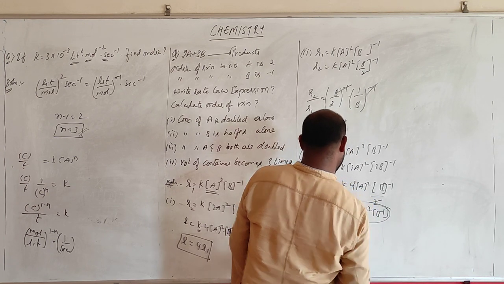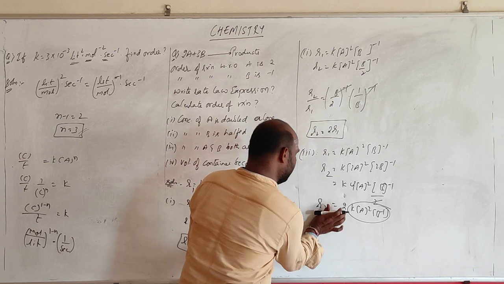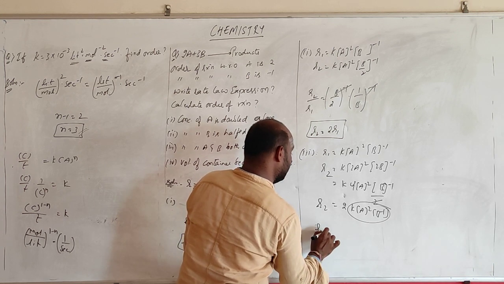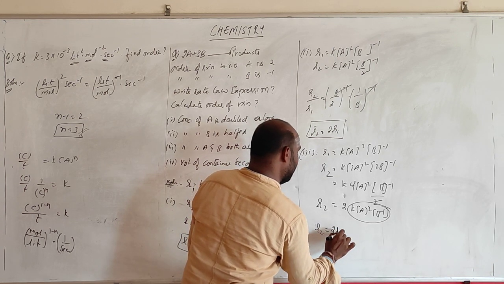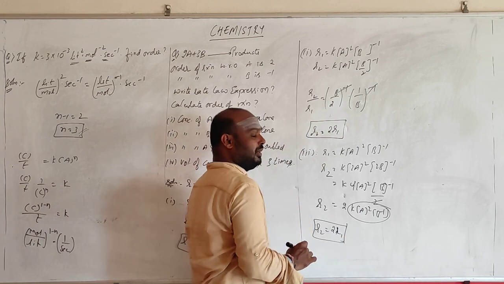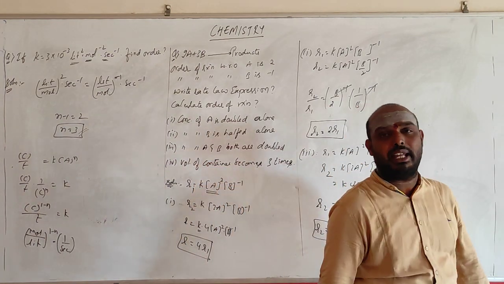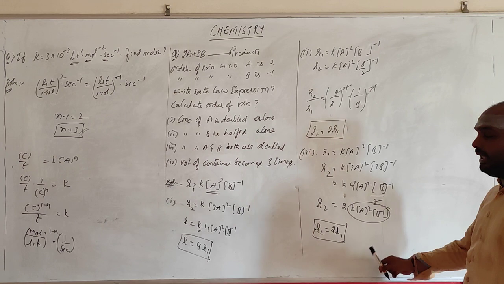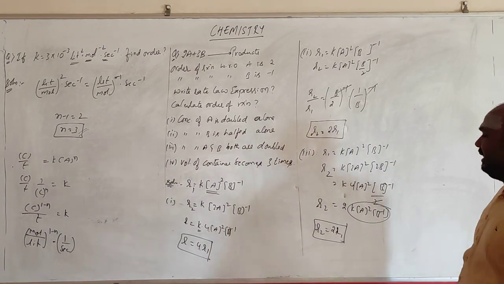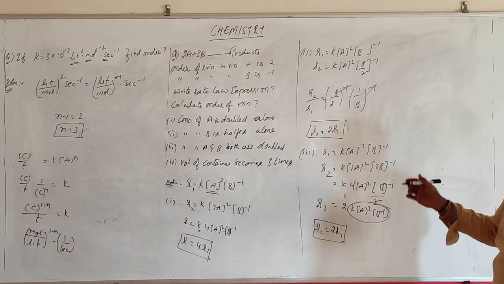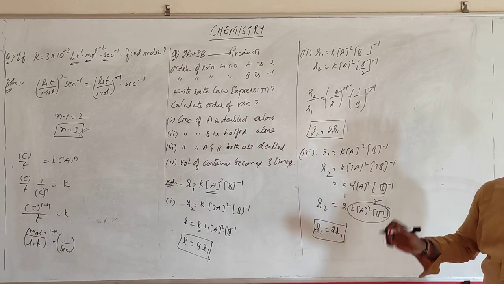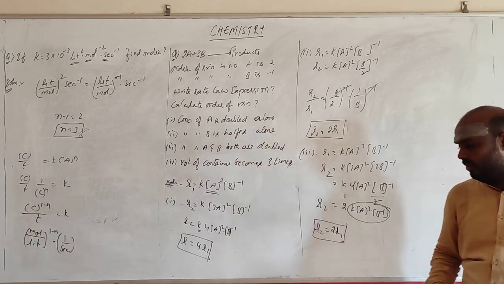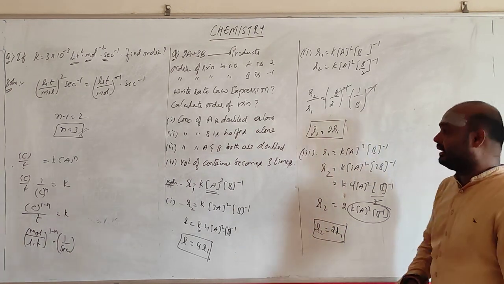will be equal to 2k into A square B power minus 1. So this entire thing is same. So R2 is equal to 2 times of R. So again the rate becomes double. When both the concentration terms of A and B are double, then the rate becomes double. Getting me? See, you can substitute this one here, or you can take this one as equation 1, this one as equation 2, 2 by 1 or 1 by 2, anything. If you calculate, you will get the answer.